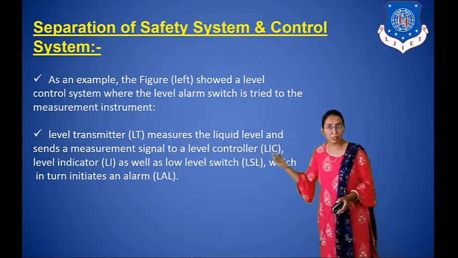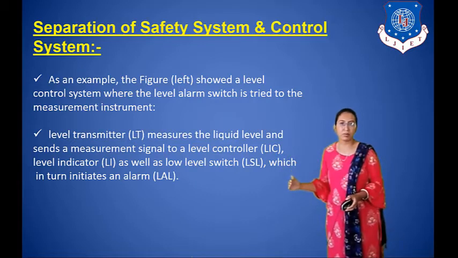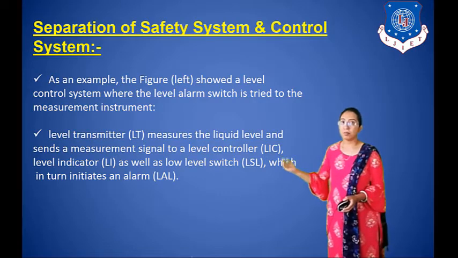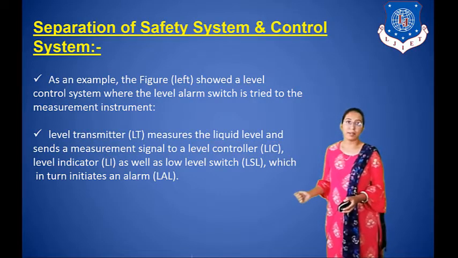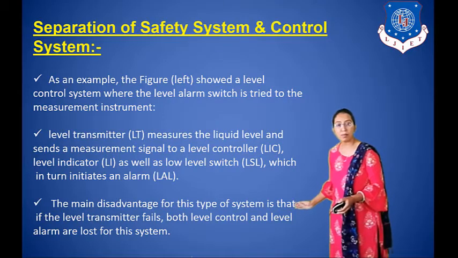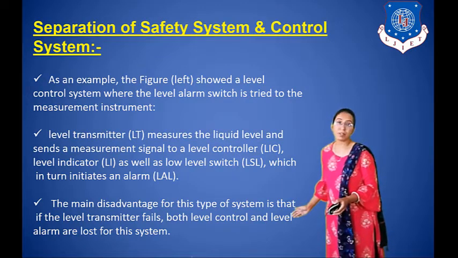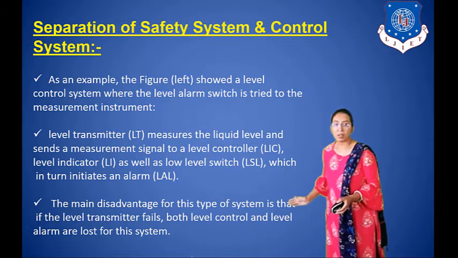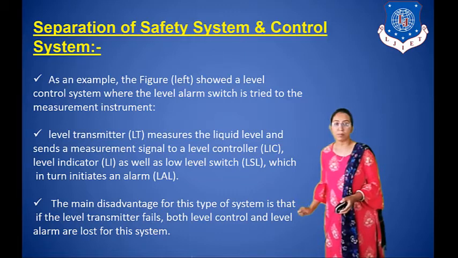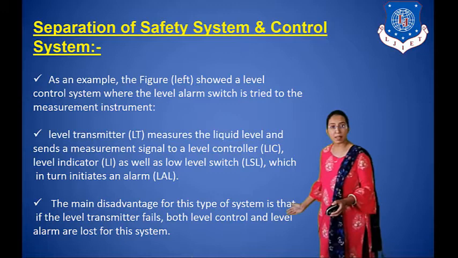So earlier I discussed this. If our level goes below the set point value, then the low level switch will be activated, and the alarm system will also be activated. The main disadvantage of this type of system is that if the level transmitter fails, both level control and level alarm are lost. So a combined control system and safety system has a disadvantage.